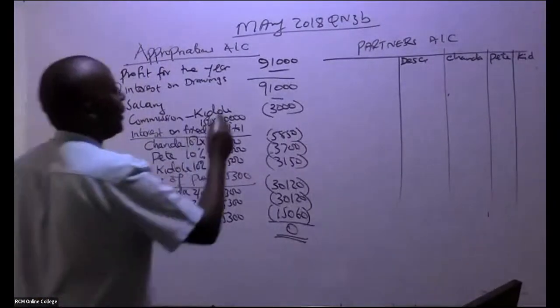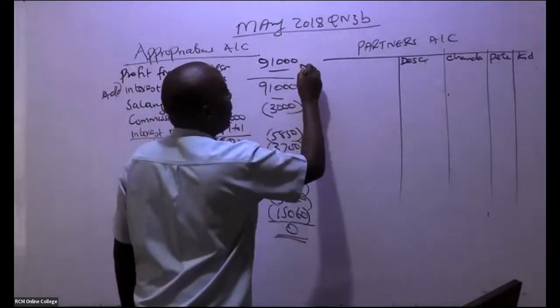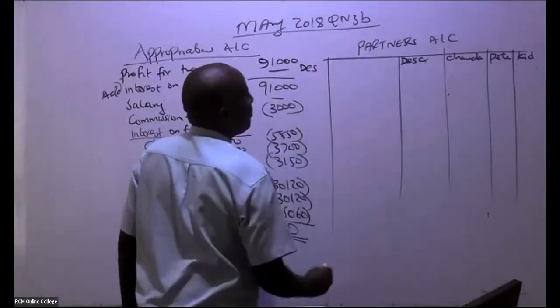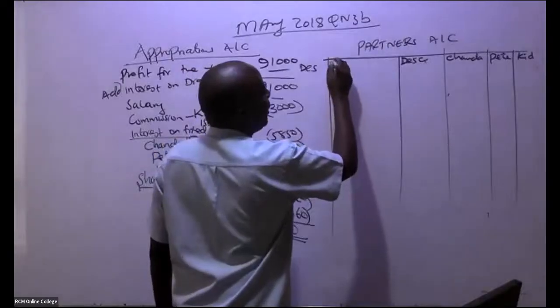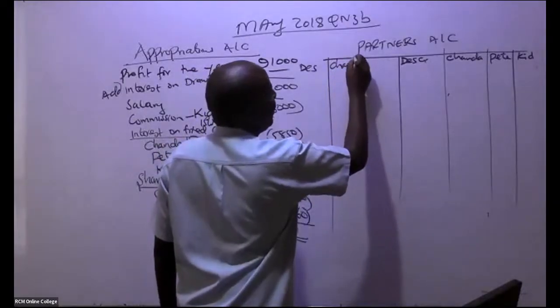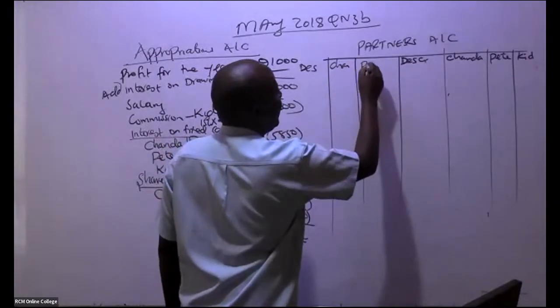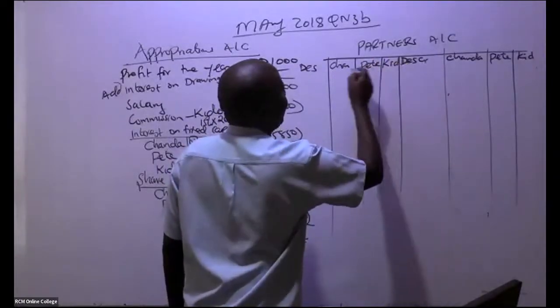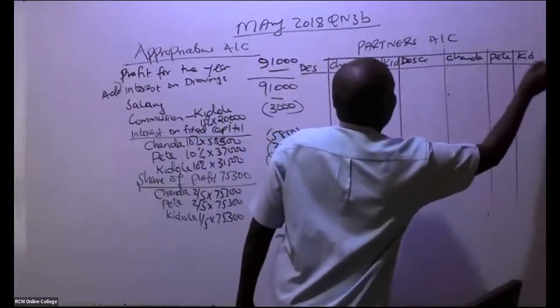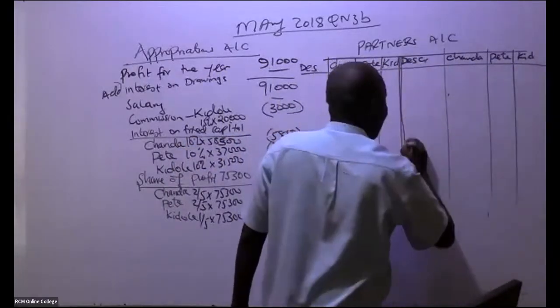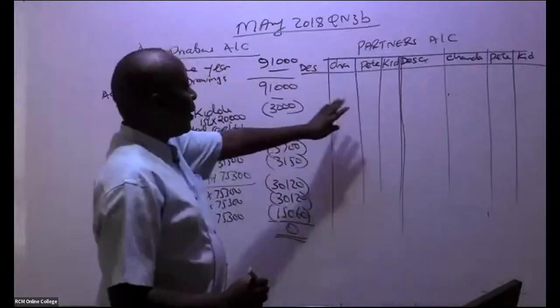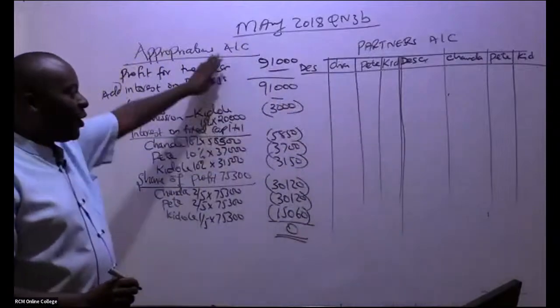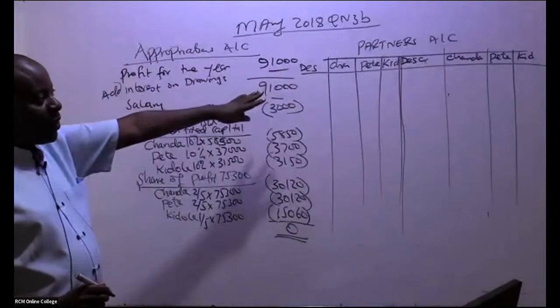And then of course we have here this other side as well. Just for lack of space, I'll write a description. Then we have our partners here. We have Chanda. We have in this case here Pete. We have in this case here Kidole, like that. So free marks, now they are starting from here. Remember, no mark will be given to you for this, but now free marks are starting from here.